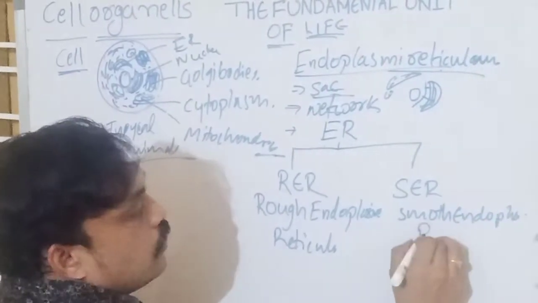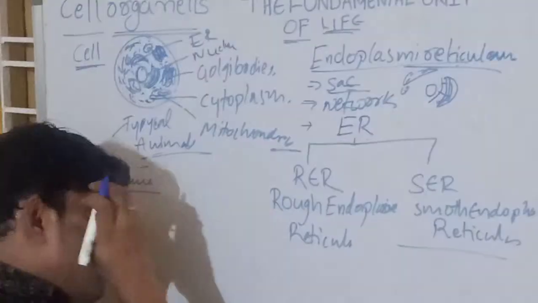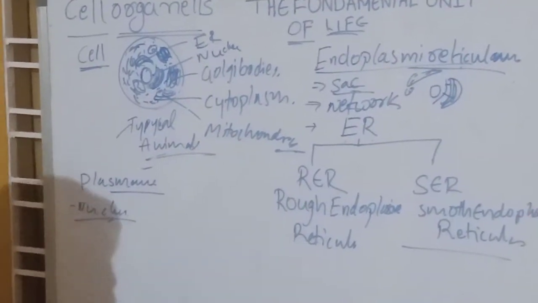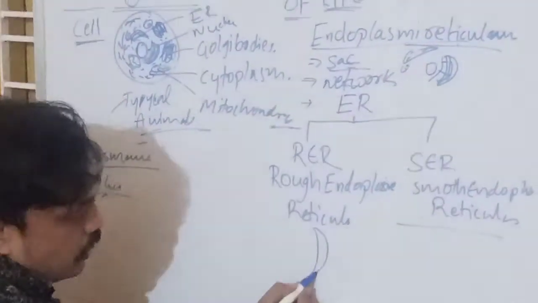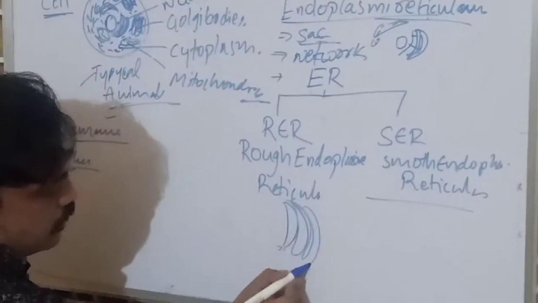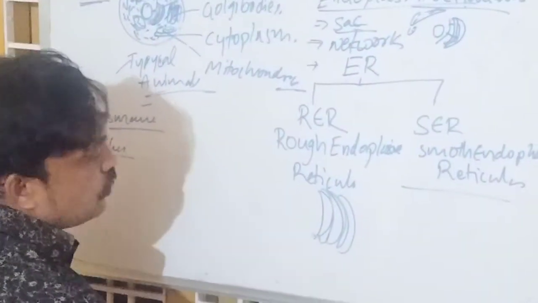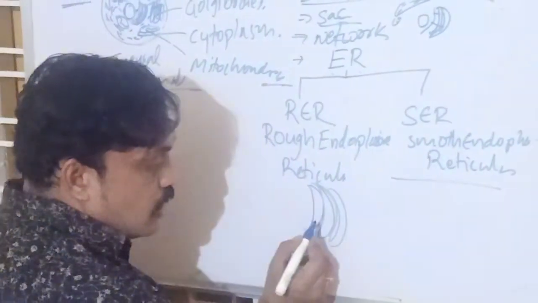What is the difference between rough endoplasmic reticulum and smooth endoplasmic reticulum? These are the foldings and network-like structures located in the cytoplasm, near the nucleus.